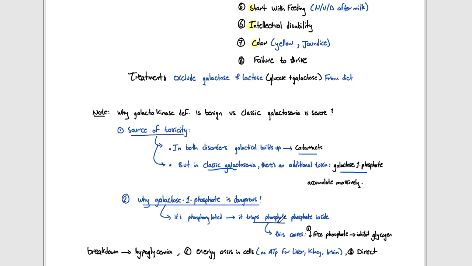So they will trap the phosphate inside them, and this will cause a decrease in the free phosphate number that will inhibit the glycogen breakdown, resulting in hypoglycemia. This is related to the first symptom, which is failure to thrive in the case of classic galactosemia.